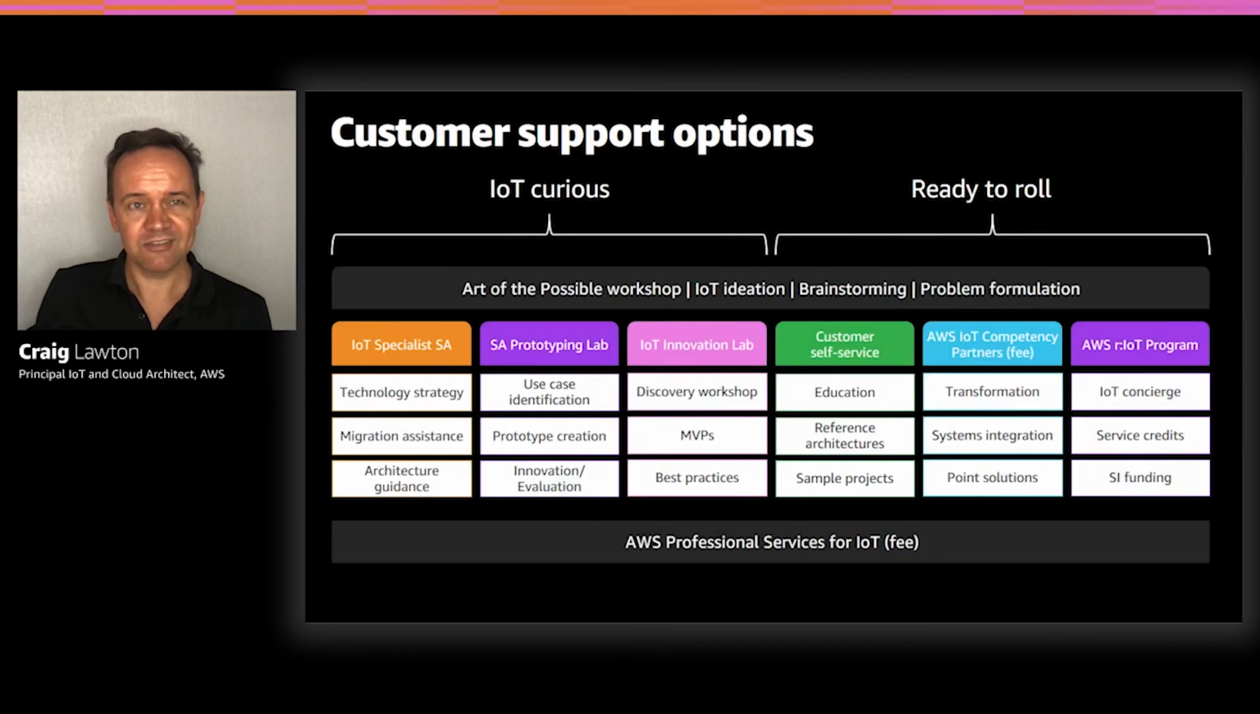So no matter what stage your customer is in, we have mechanisms to support them. If you've got opportunities in this space, you could reach out to a specialist solutions architect like myself. We have a prototyping lab that can help you build prototypes with 2 to 3 week sprints. And also we have professional services that can come in for longer paid engagements to help you get started.